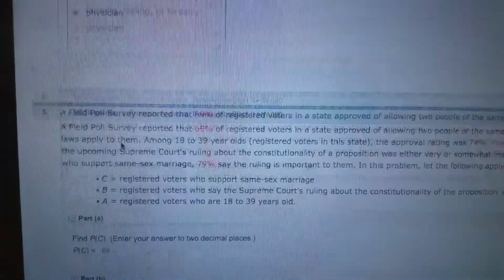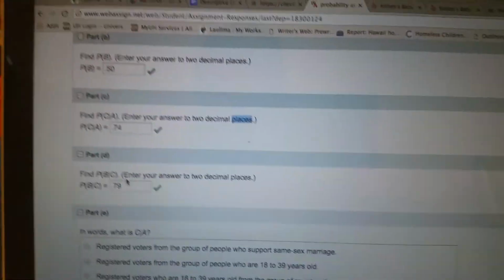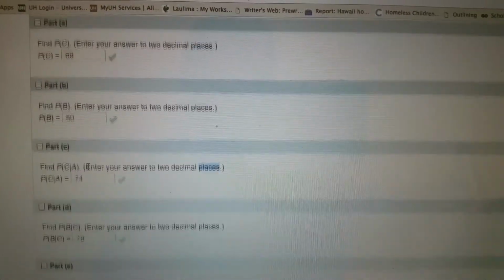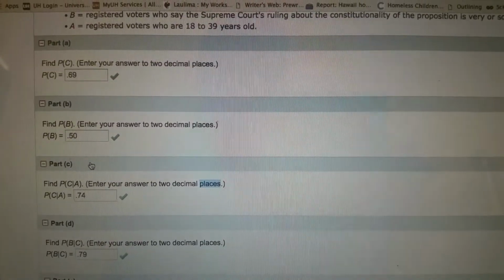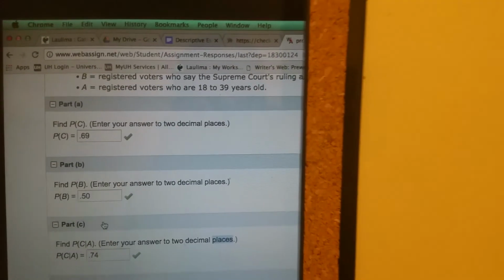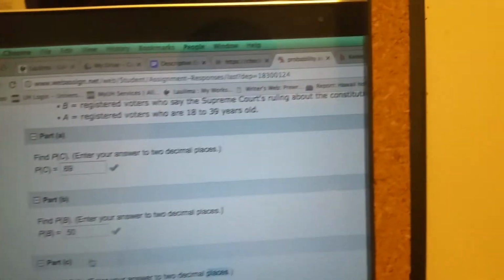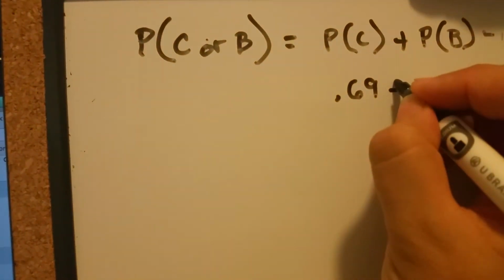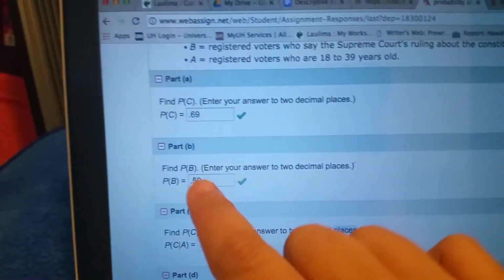What are our numbers for C? Okay, hold on. So the probability of C, my C is 0.69. Plus what is B? B is 0.50 for me.